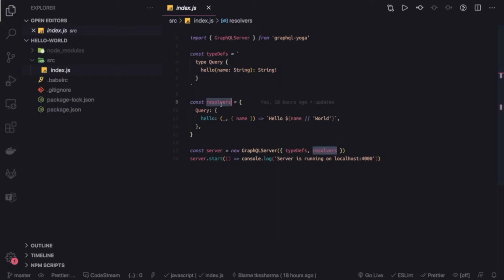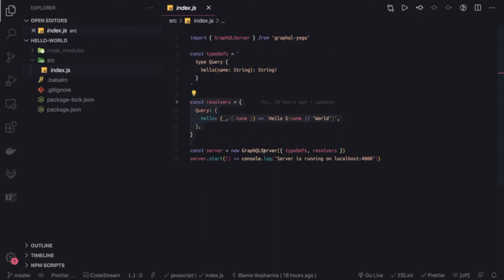GraphQL can be divided into three things: Query API is where you are requesting data. Mutation API is where you are updating the state of data. Subscription API is where you are listening to a change happening to a particular data set. These three things GraphQL exposes. In this hello world example, I'm just exposing a simple query. Here you can write mutation and subscription in the type definitions, and the actual implementation will be defined inside the resolvers.